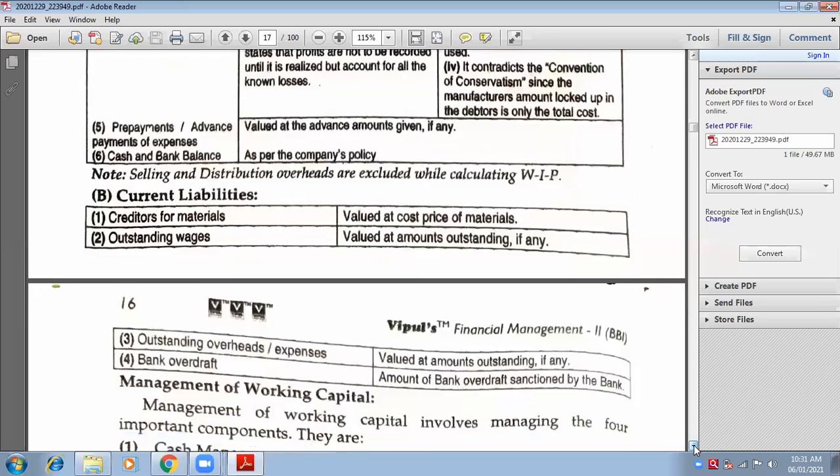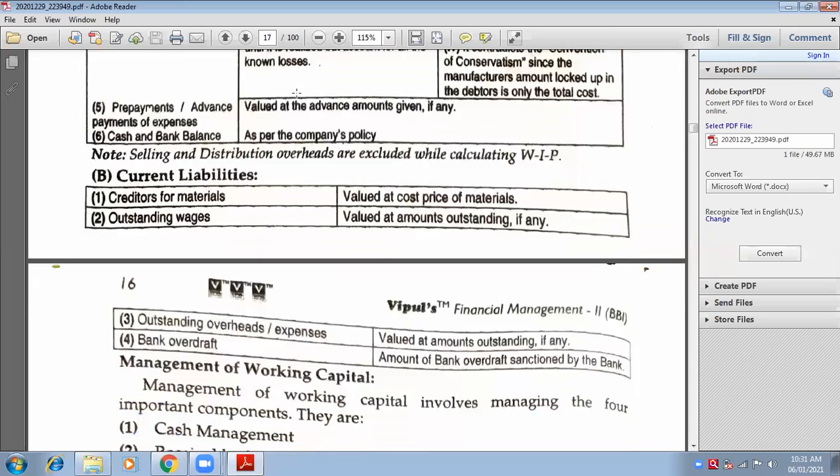See, current liabilities. Now, these were the current assets. Now, current liabilities. Creditors for raw material. Suppose you take your raw material from creditors. What will be the base for that? Cost price of material. The price of the material will be the base for creditors for material.